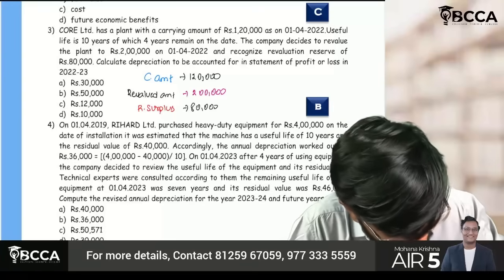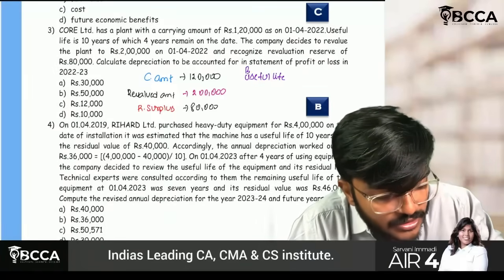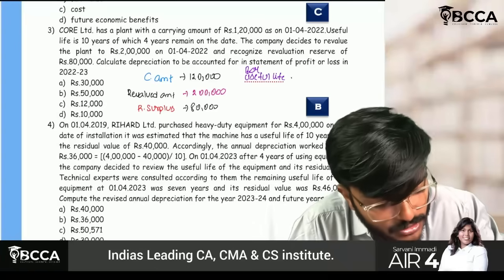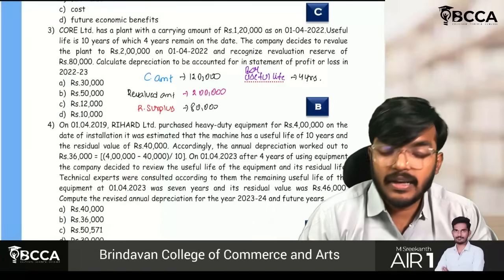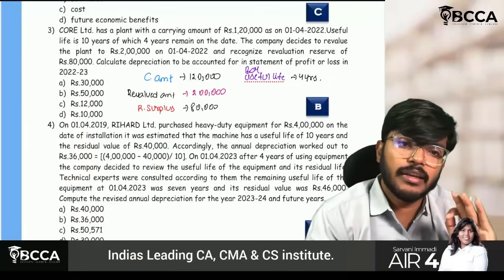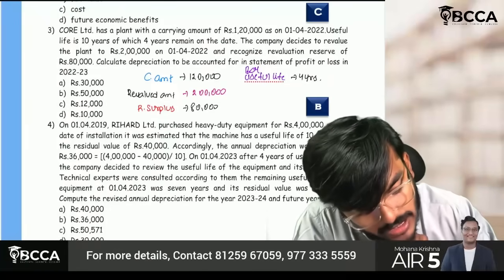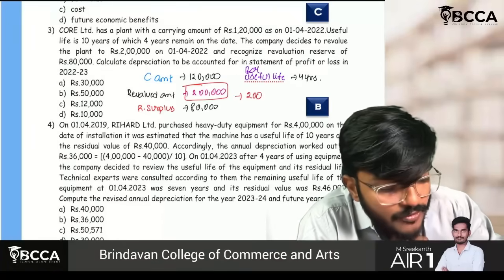We just want the balance useful life, which is only 4 years. Now I have to charge depreciation on the revalued amount, but the useful life is only 4 years.